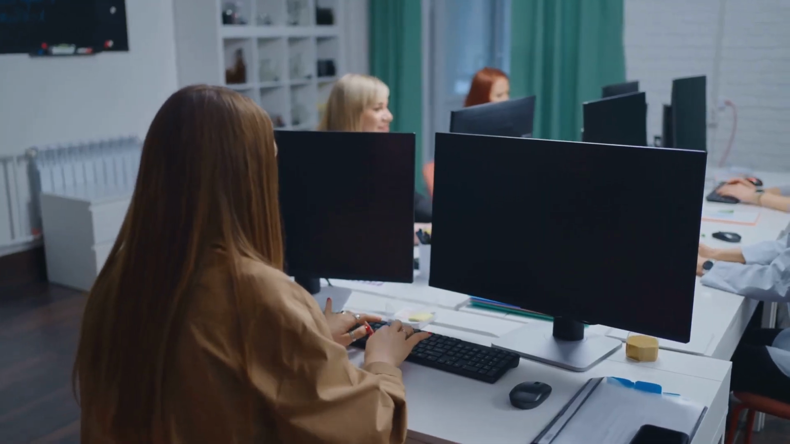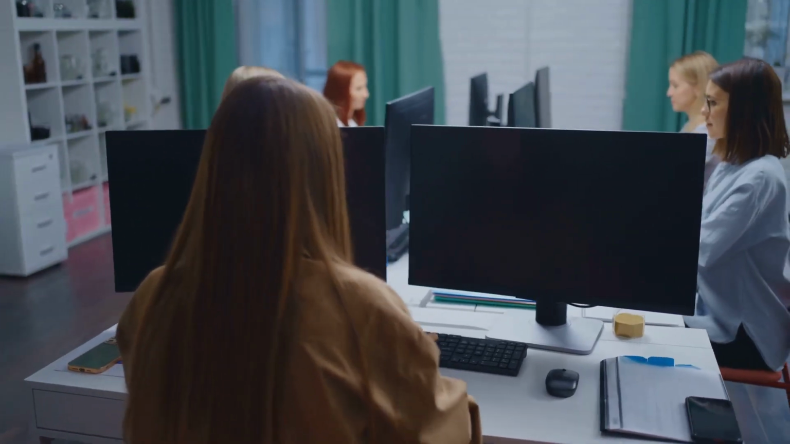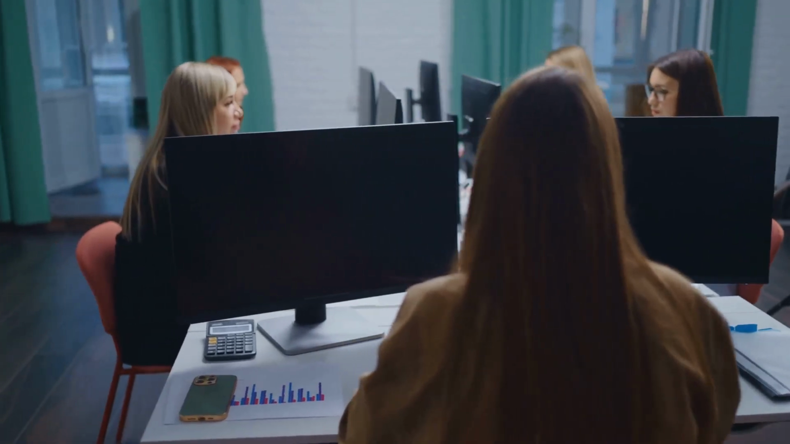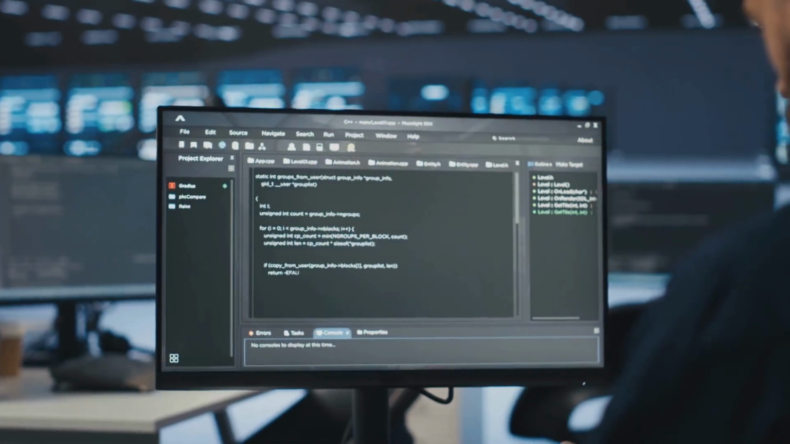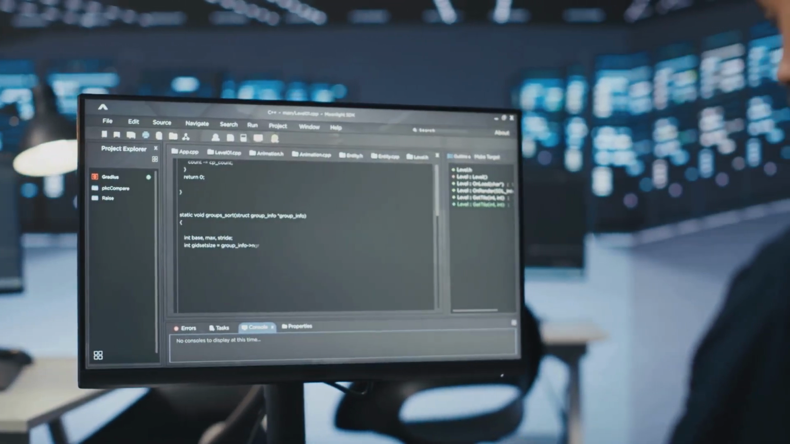Role-based access control, or RBAC. Access is granted based on predefined roles and responsibilities within an organization. This simplifies access management. Discretionary access control, or DAC. Owners of resources have the discretion to grant or revoke access to others. This model is flexible but can be less secure.